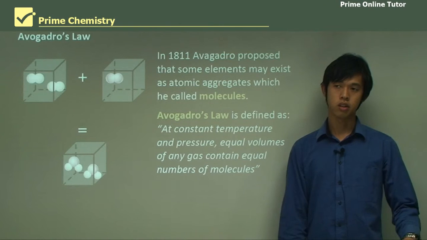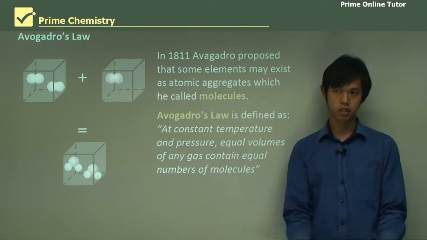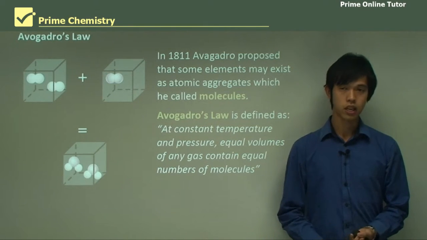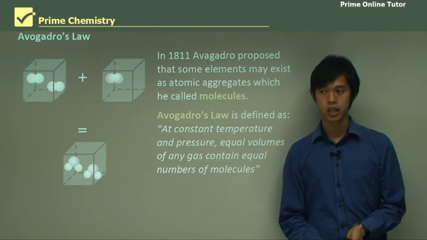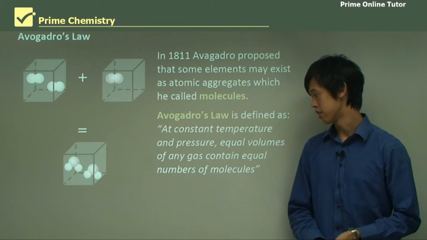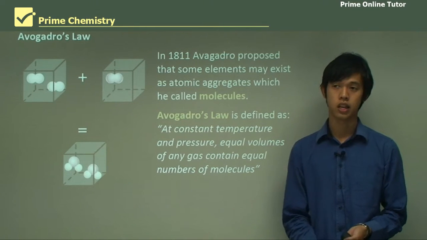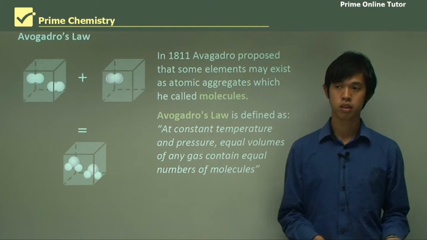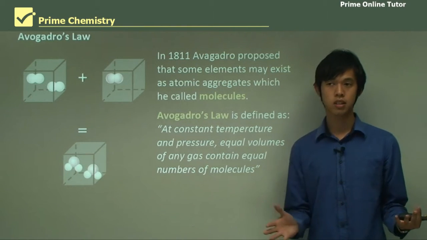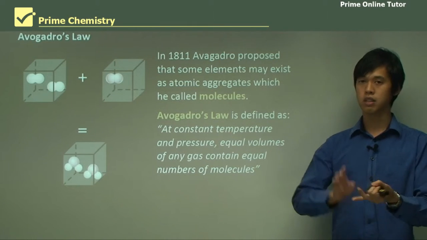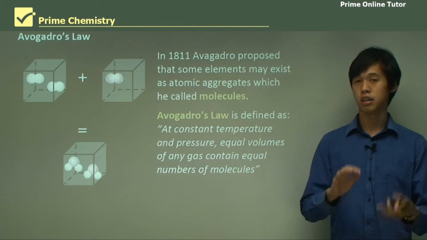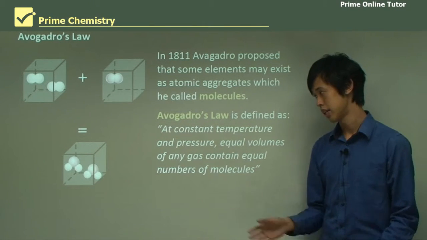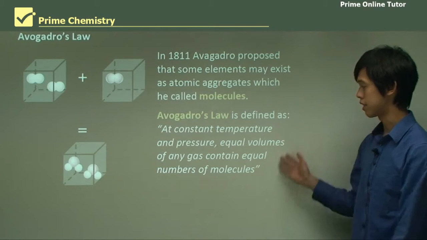If I have a 1 liter container filled with gas at pressure P and temperature T, then whatever that gas is will have the same number of molecules as if I took out that gas and put in methane, or hydrogen, helium, neon, oxygen, any of these gases. As long as the pressure is P and the temperature is T, the number of molecules in that volume will be exactly the same. That's a very big statement, and it tells us a lot.